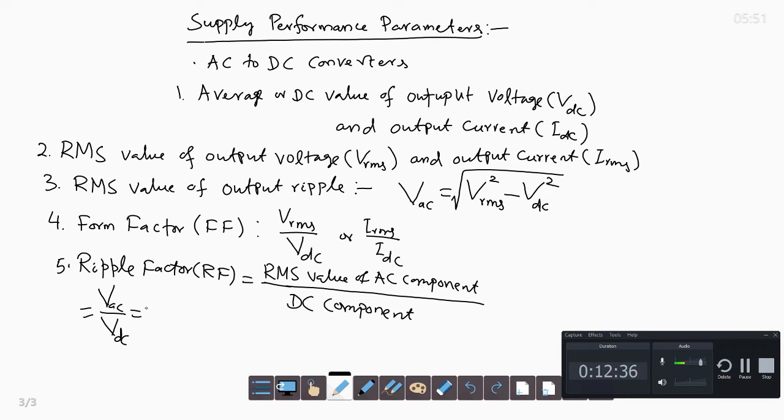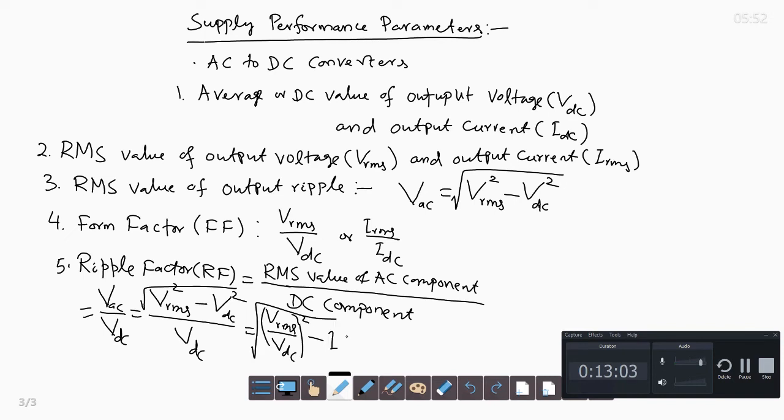So VAC is the square root of Vrms square minus Vdc square, divided by Vdc. So you can write this as the square root of (Vrms divided by Vdc) square minus 1. Because Vrms by Vdc is the form factor, it is the square root of the form factor square minus 1, which is the ripple factor.